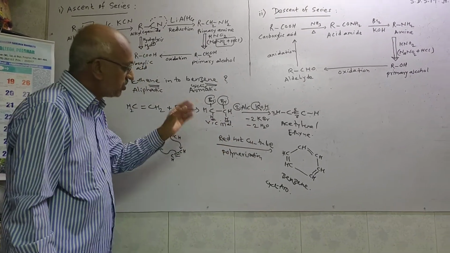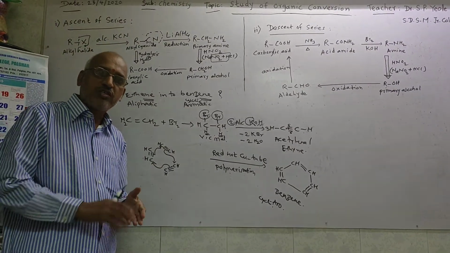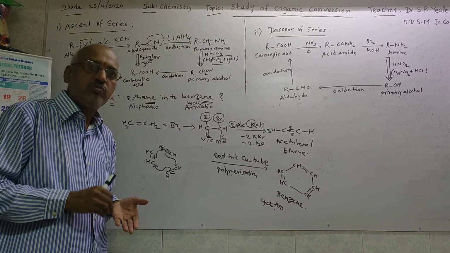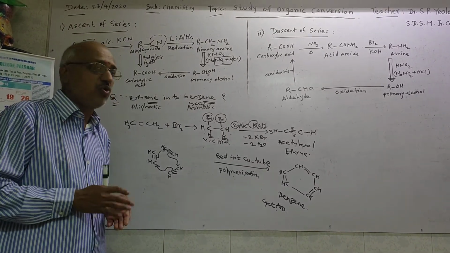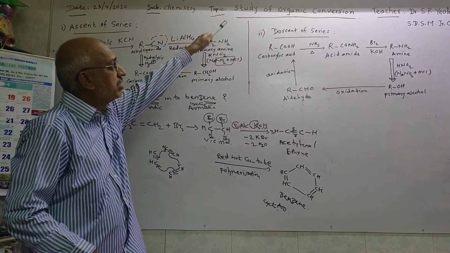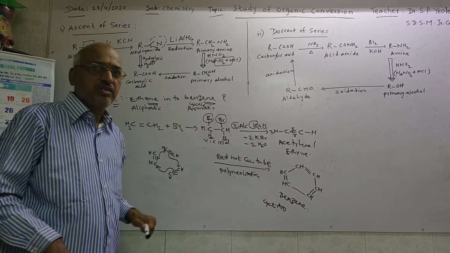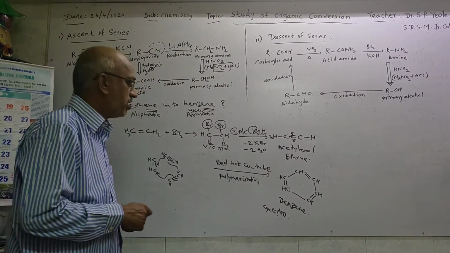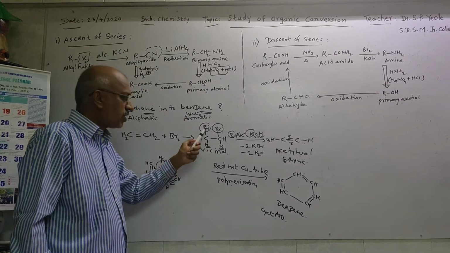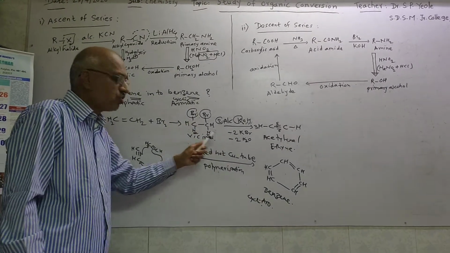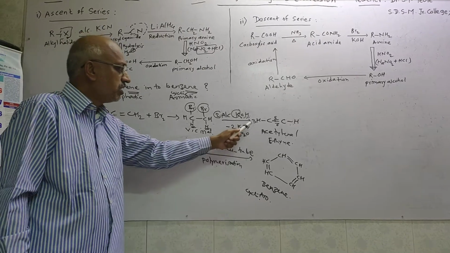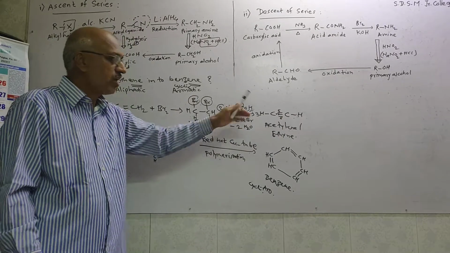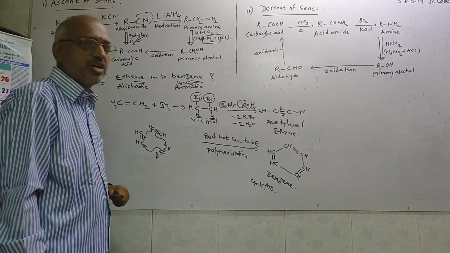Students, these conditions are very important. How bonds are breaking, how bonds are making, that we have to learn in case of organic reactions. Then fruitfully we can study organic conversions. That's why your concentration is a must, and what you are going to learn, you have to understand better. And from this, by loss of twice KBr, by loss of twice H2, we'll get only one molecule of CH triple bond CH. It is what? Acetylene or ethyne. It is the triple bonded compound.